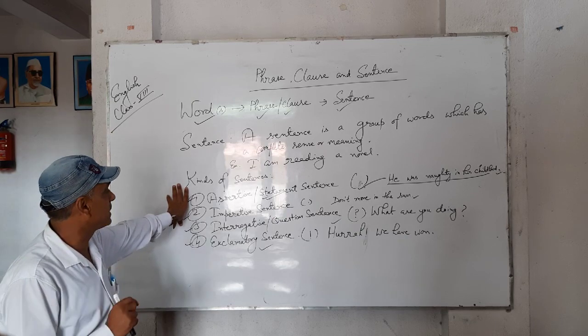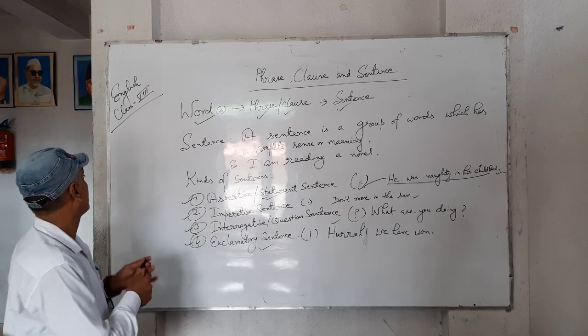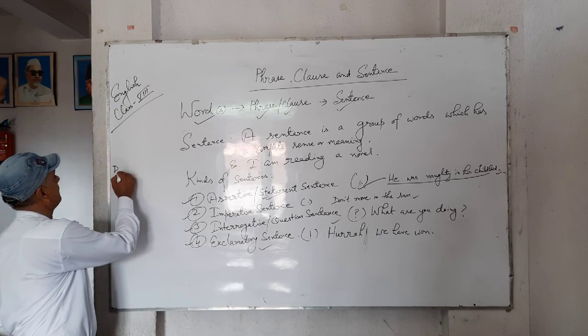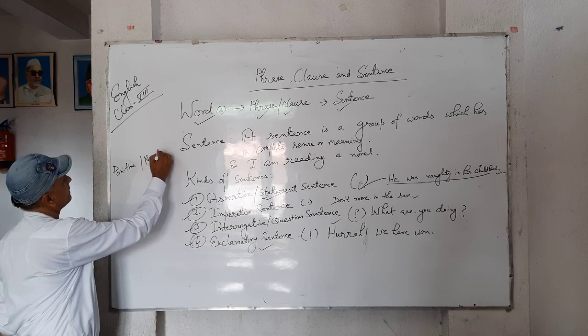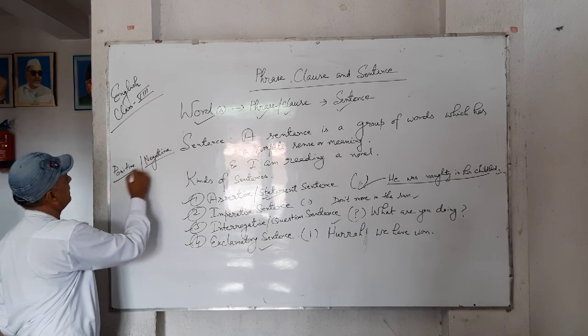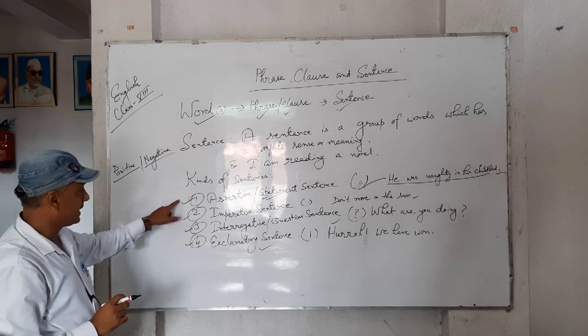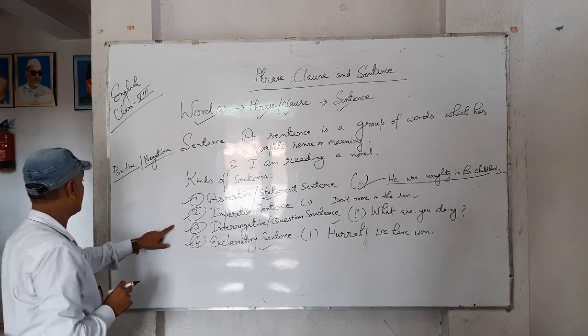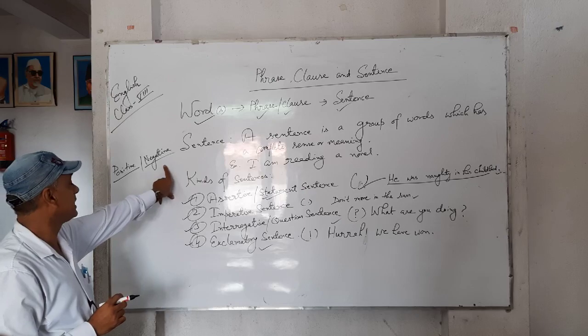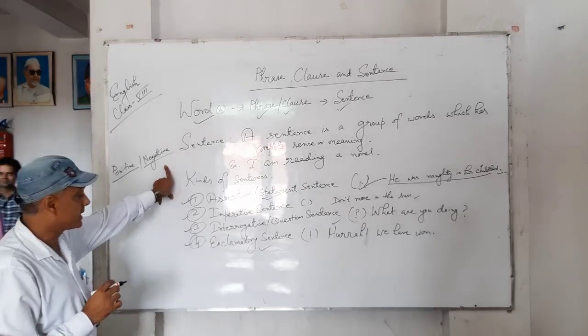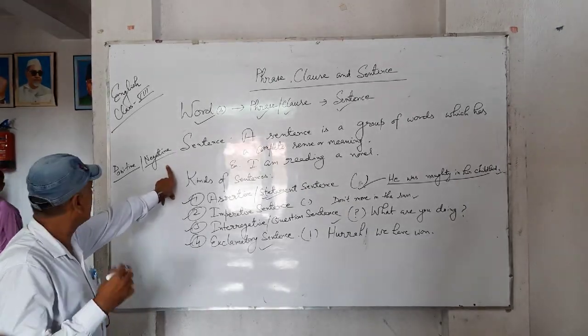Now, one thing I want to tell you: you have positive and negative sentences, or affirmative and negative. Assertive sentence, imperative sentence, interrogative sentence: these three can be changed into negative, but exclamatory sentences can't be changed into negative.